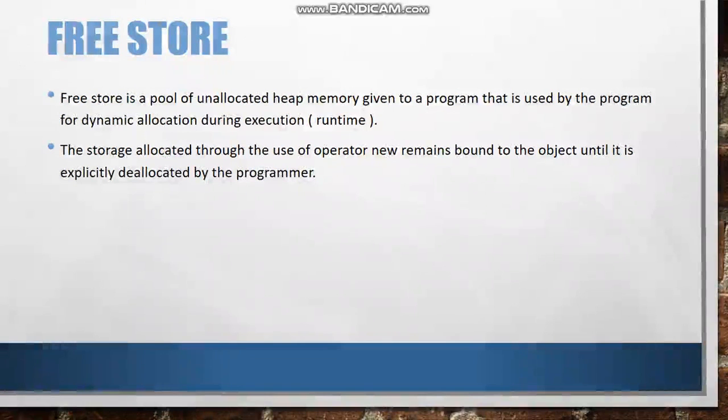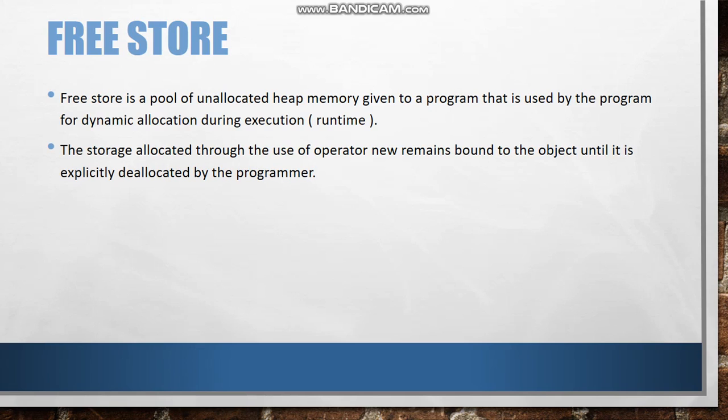The allocated free store memory is unnamed. Objects are allocated on the free store and manipulated indirectly through pointers. Another aspect of free store is that the allocated memory is uninitialized. The programmer is responsible to initialize it explicitly.